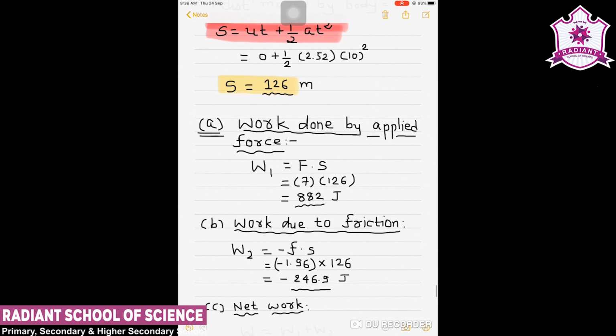Now our question number 1 is the work done by the applied force in 10 seconds. Here we know that work done is equal to force into displacement. Here we can say that the force and displacement are in the same direction for the given condition. We can say W1 is equal to force into displacement. Now they have given that force is equal to 7 Newton and displacement is 126 meter, which we have obtained above.